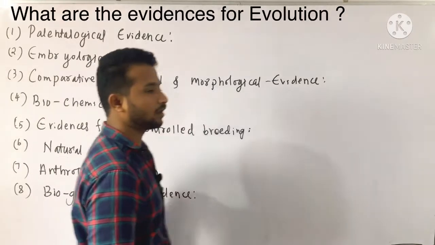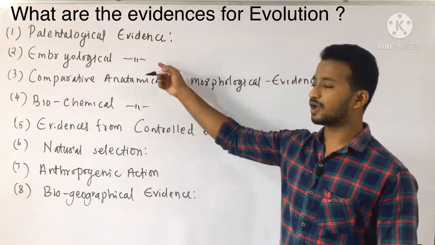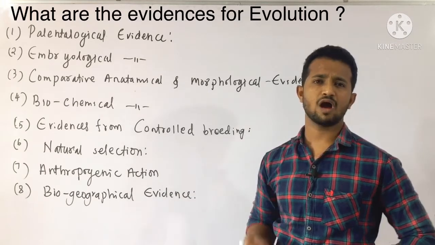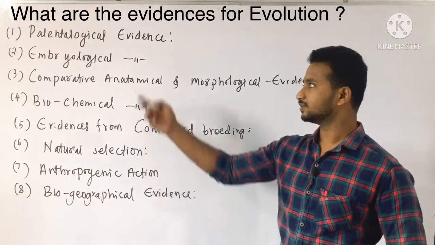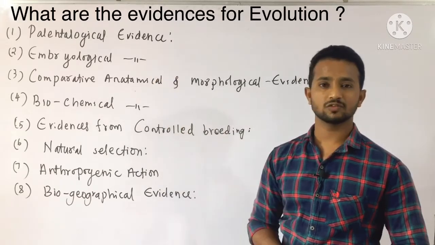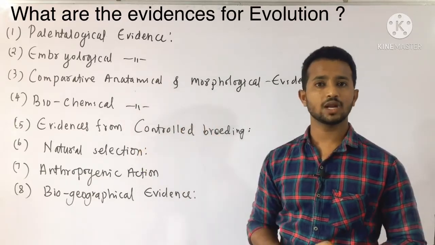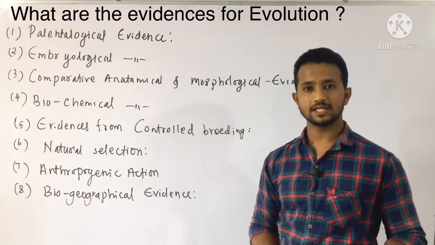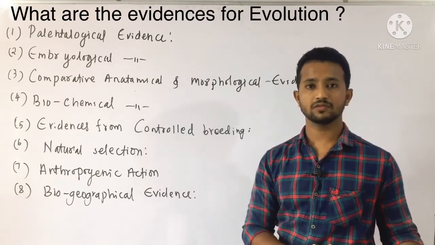They are all provided in our second PUC NCERT. The first one is paleontology, the study of fossils. Embryological: we all started our life from a single celled zygote stage, right? The zygote is an embryo, and such embryos also provide proof for evolution. Comparative anatomy is the comparison between homologous and analogous organs, and how our ancestors had some of the structures. Is there any comparison between lower organisms and us?